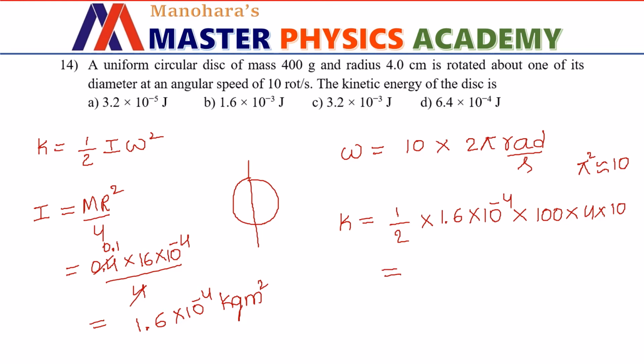4 divided by 2 is 2. 2 into 1.6 is 3.2 into 10 to the power 10 power minus 1, and the unit will be joules. 3.2 into 10 to the power minus 1 joules is the approximated answer, but nowhere are we finding an answer nearer to it. So no option is matching the answer, hence maybe they have provided grace marks for this question.